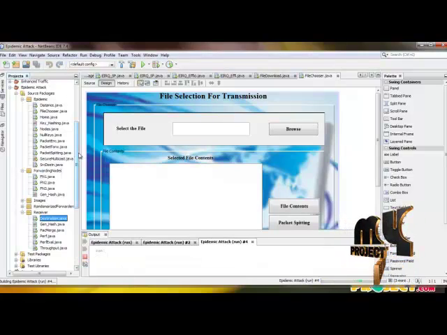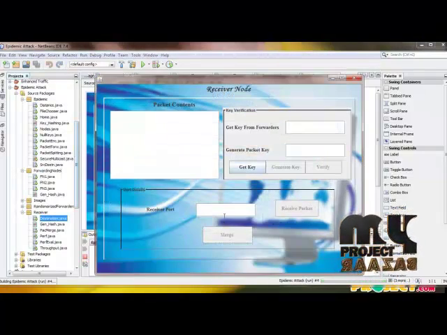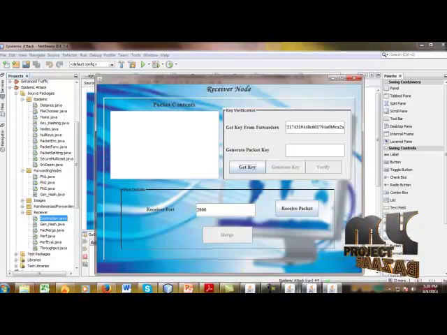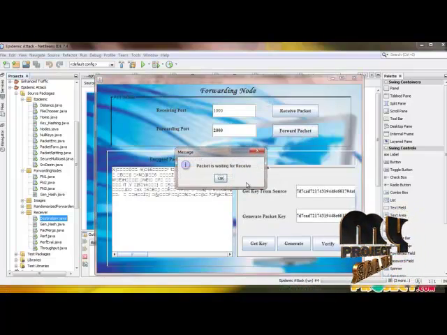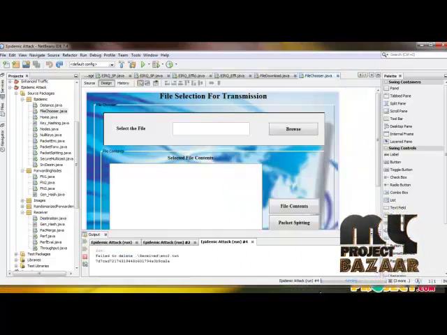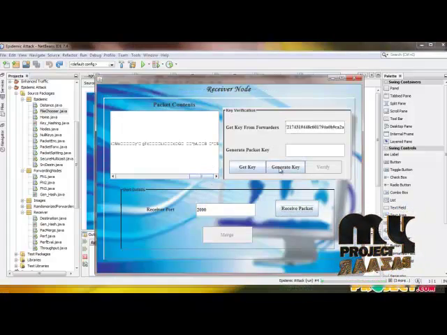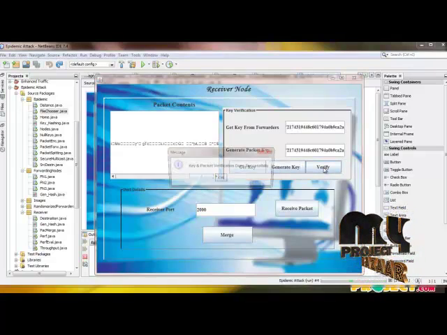So run the destination form to receive the sent file. First get this key and again forward this packet, and it gets received in the receiver form, and generate a null key and verify it.